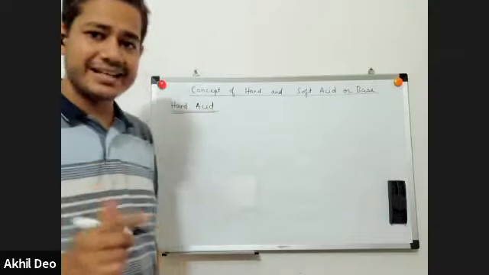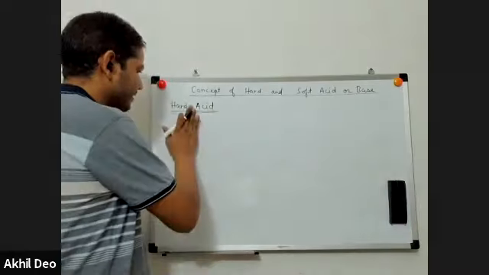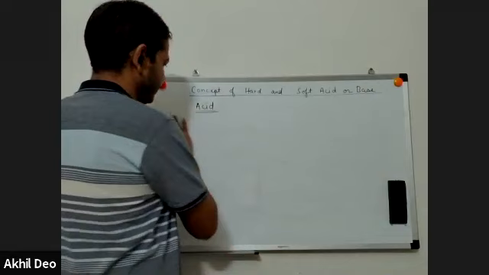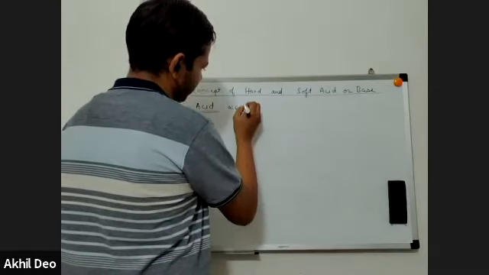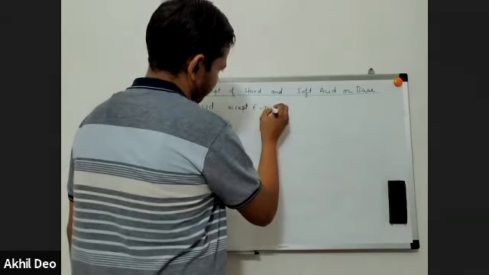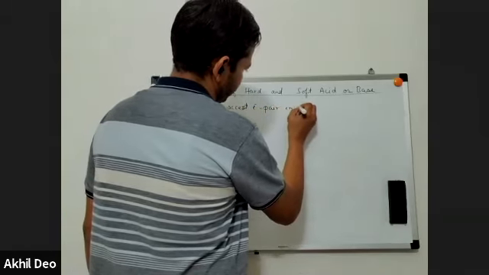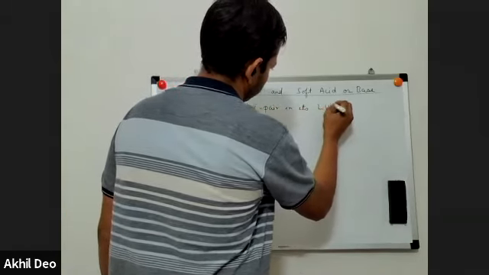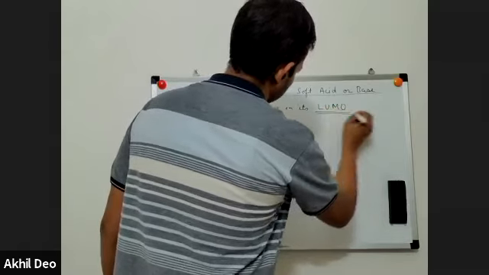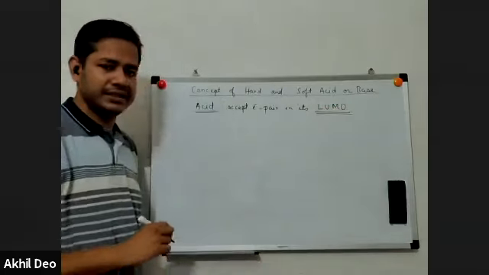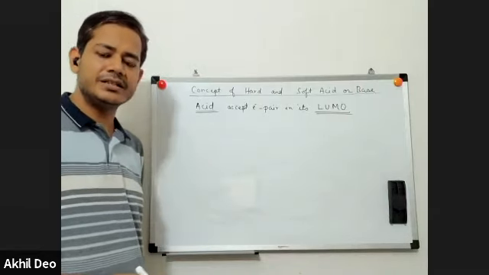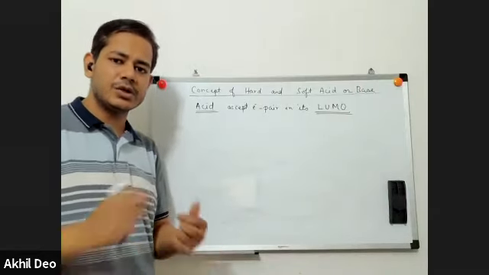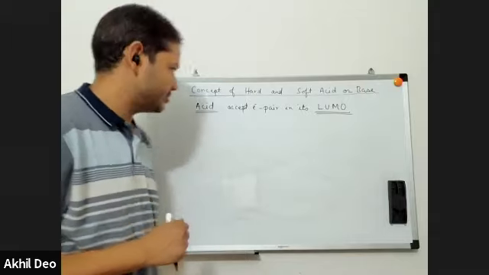So acids are characterized by a LUMO. Acids accept an electron pair in their LUMO orbital, the lowest unoccupied molecular orbital, the lowest energy vacant molecular orbital, the vacant orbital that is closest to the nucleus, where nuclear attraction is strongest.